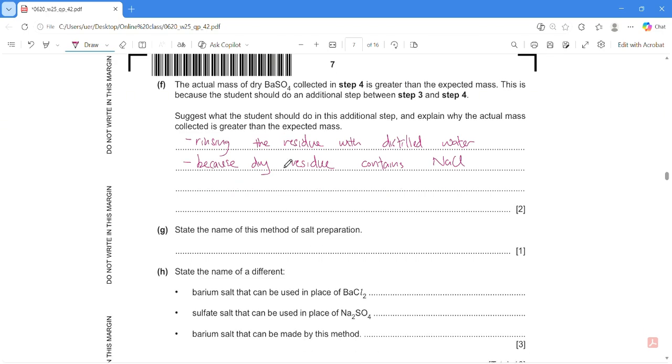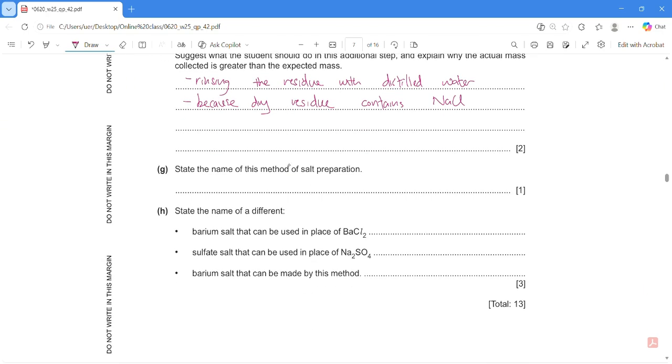Okay, easy peasy. G, state the name of this method of salt preparation. Okay, so this one is called precipitation, because we always get the precipitate in insoluble salt.